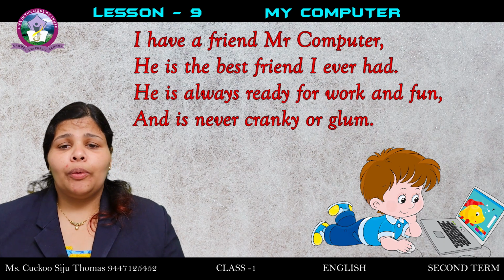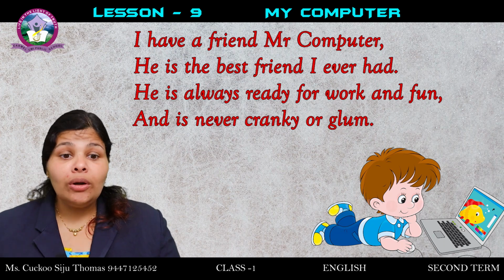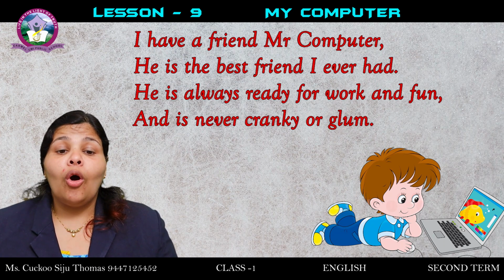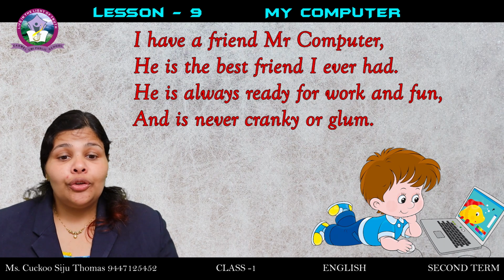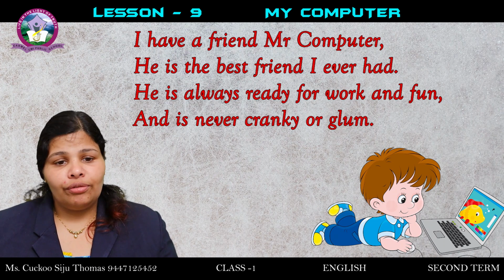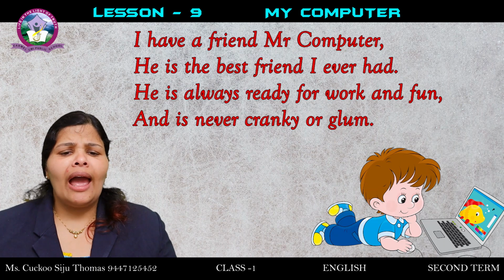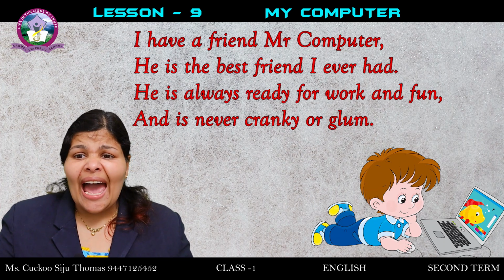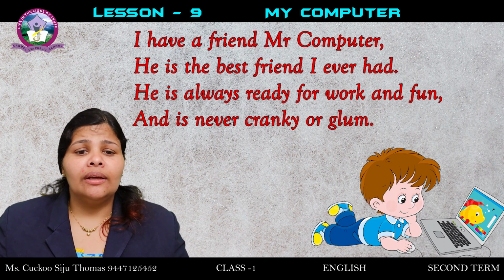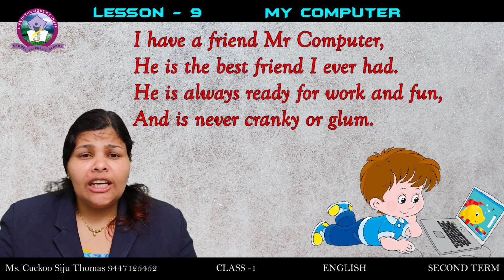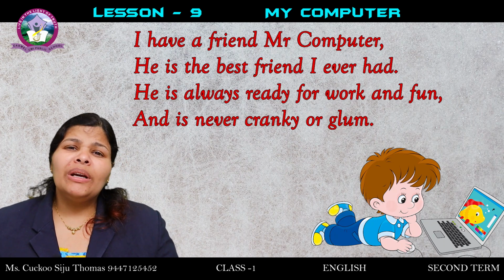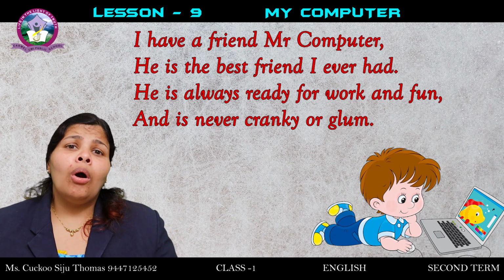Now, what is the poet saying? The poet is telling about his best friend. Who is it? The computer. He is always ready to work and to have fun, and he is never cranky or glum. What do you mean by cranky? He never gets angry or irritated. Cranky means never getting irritated or angry. Glum means sad or unhappy or quiet.